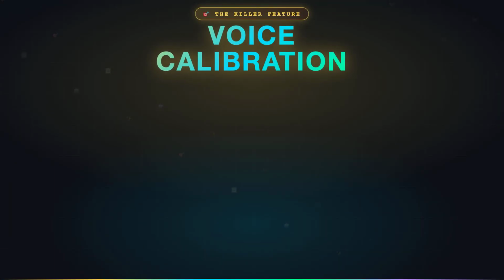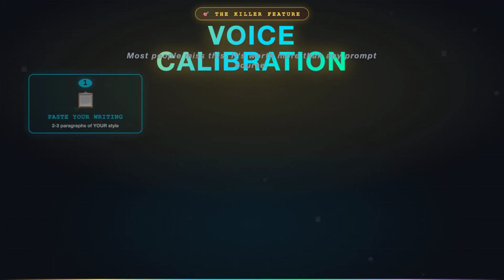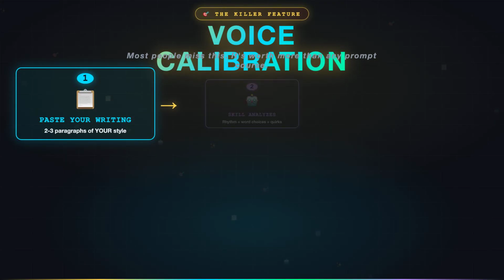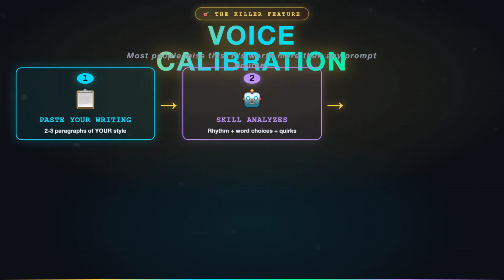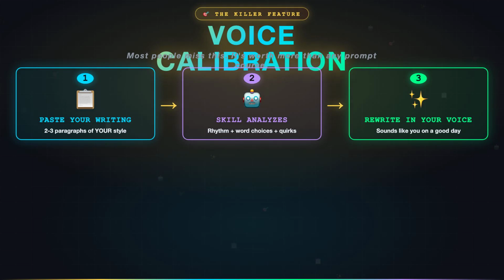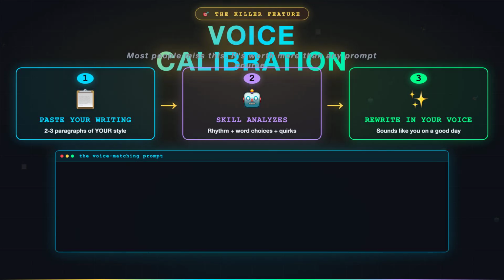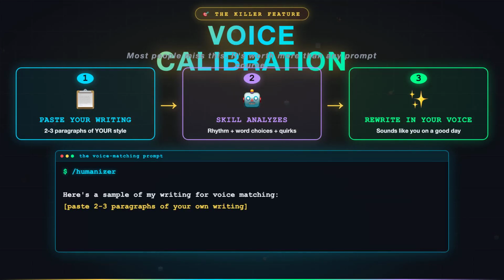Now here's the feature most people miss. Voice calibration. The default humanizer cleans the AI tells, but produces a generic clean voice. That's still not your voice. The trick is, paste a sample of your own writing first. 2 or 3 paragraphs of something you wrote. An email, a Slack message, a journal entry. The skill analyzes your sentence rhythm, your word choices, your quirks, and applies them to the rewrite. Suddenly, the output sounds like you, not like a cleaned up bot.